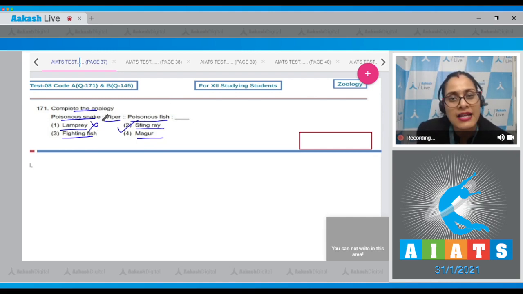Lamprey cannot be a correct answer. Lamprey is a cyclostome. Some cartilaginous fishes possess poison stings such as Trygon, also known as stingray. So this is a correct answer. This is also scientifically Trygon.